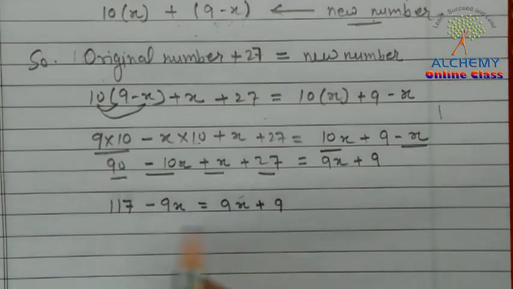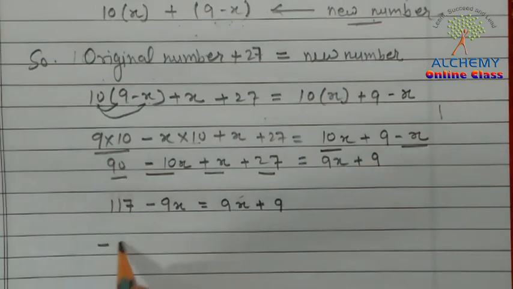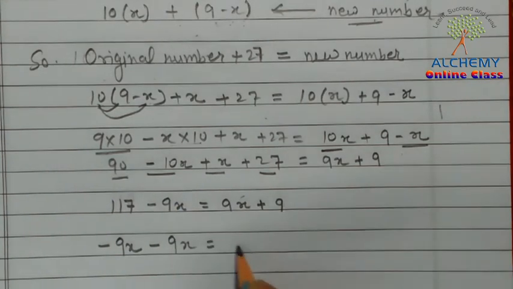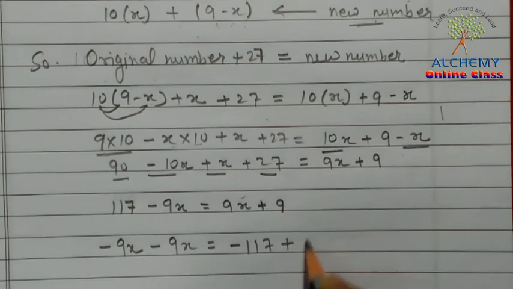Now the variables will be taken to one side. The 9x comes to this side as minus 9x, so minus 9x minus 9x is equal to minus 117 plus 9.